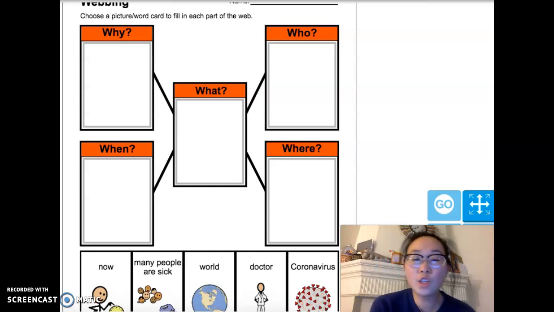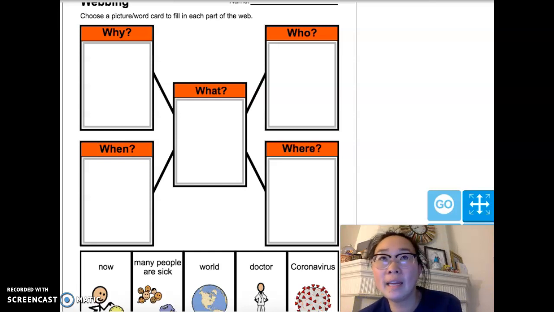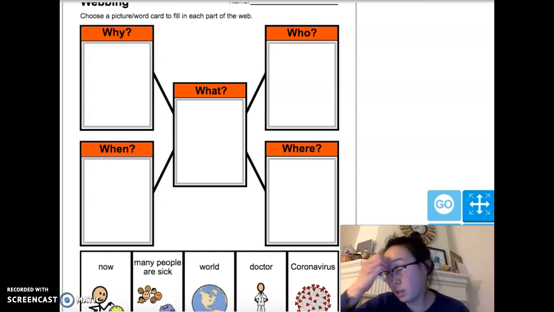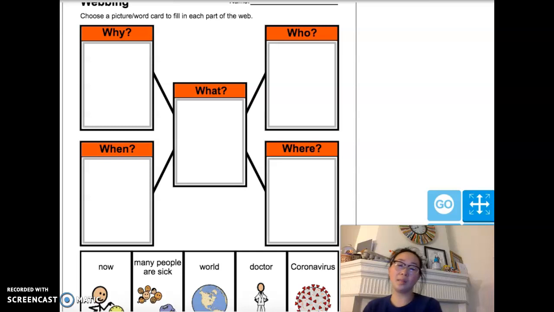Hi, everybody. So, hopefully, you already reviewed the vocabulary words for the coronavirus article, and you also did your definitions and you read the article again as well. So, let's move on to the webbing page.